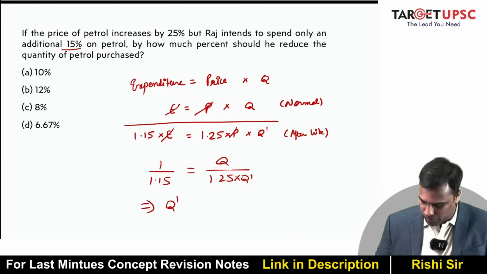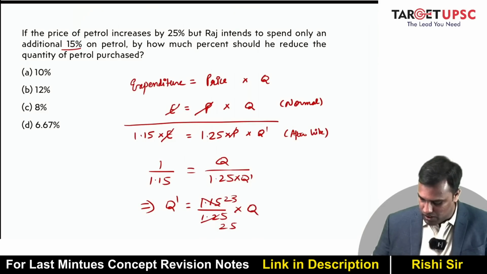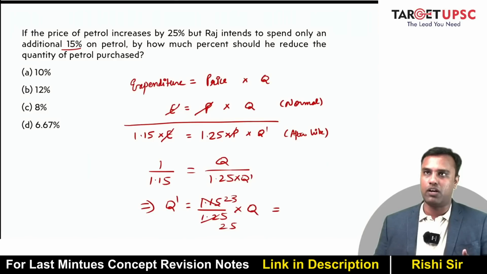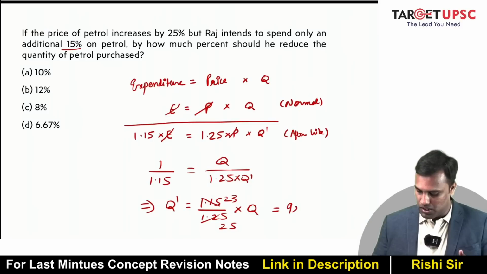So what is the value of Q dash? Q dash is 1.15 upon 1.25 into Q. So this is 23, this is 25. 23 by 25 is what? How much percentage? 23 by 25 is 23 into 4, which is 92 percentage.